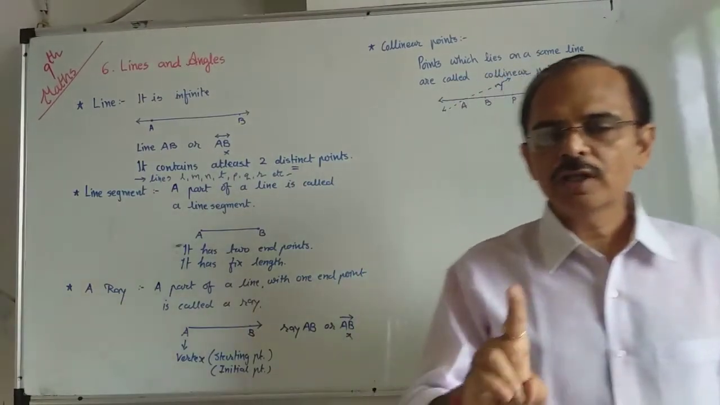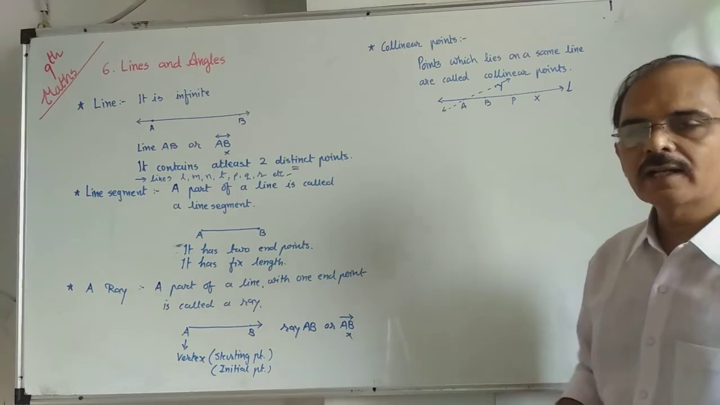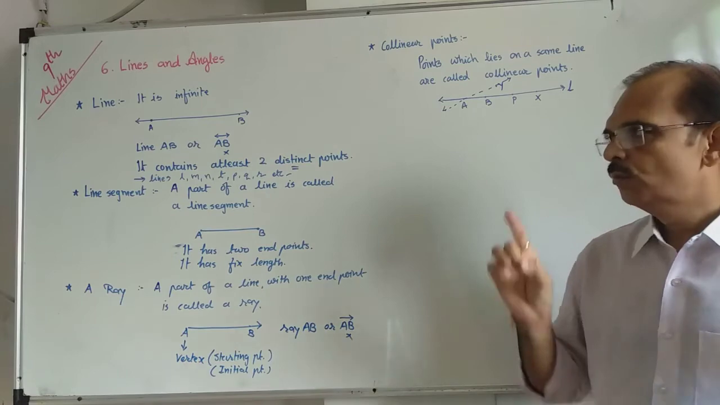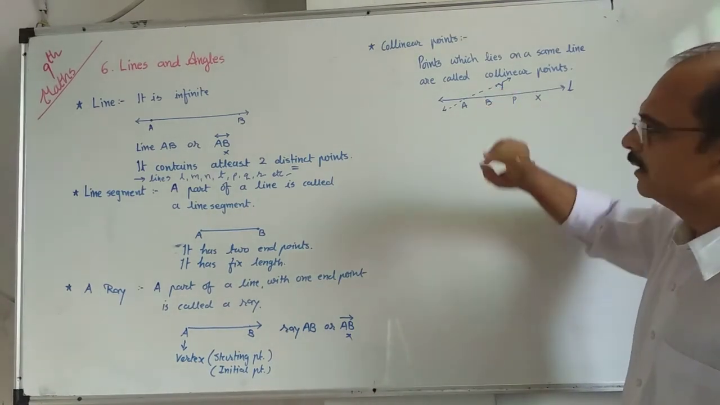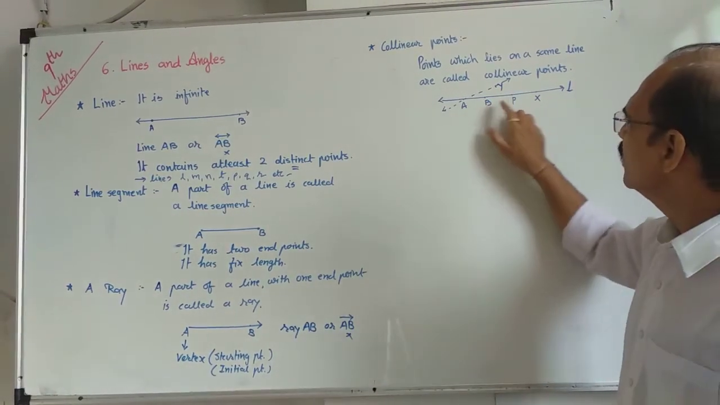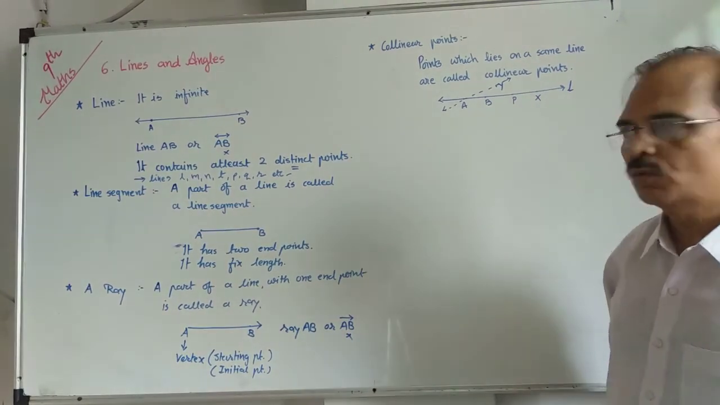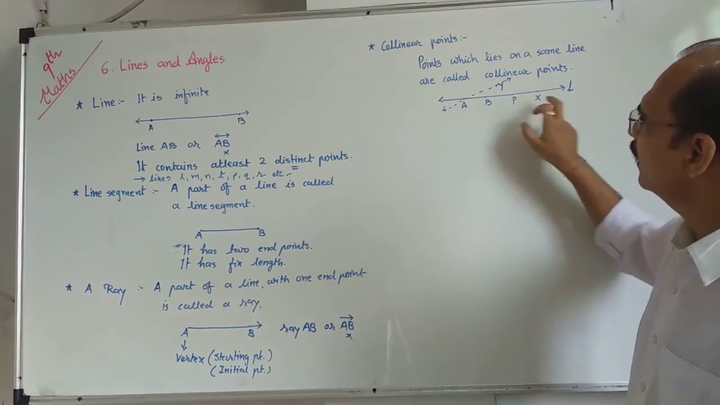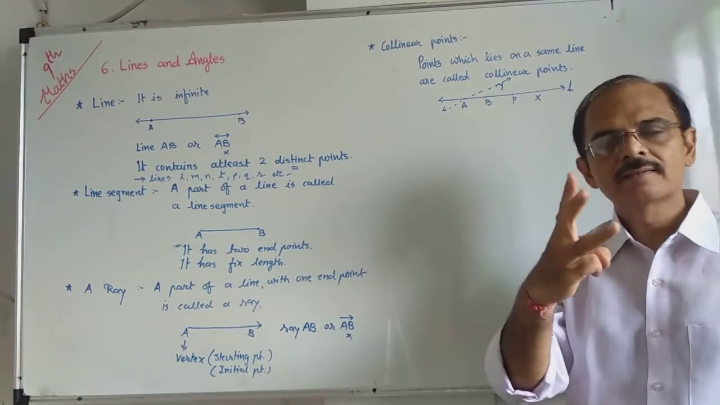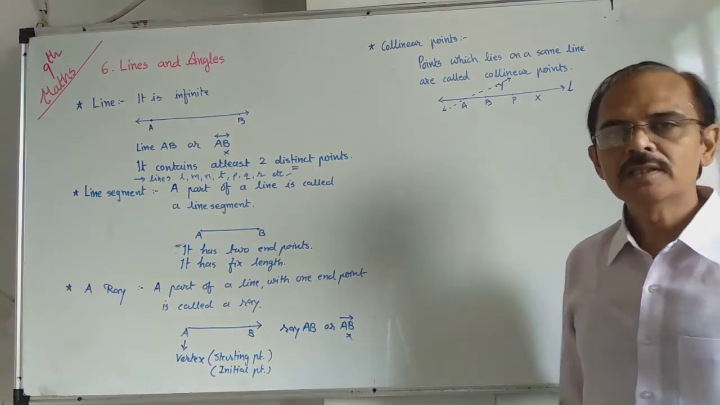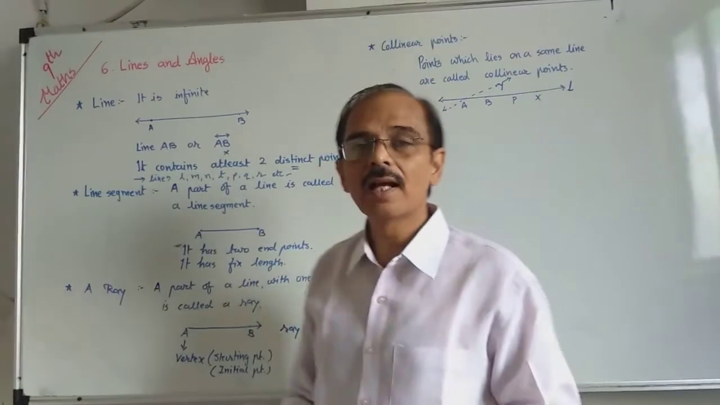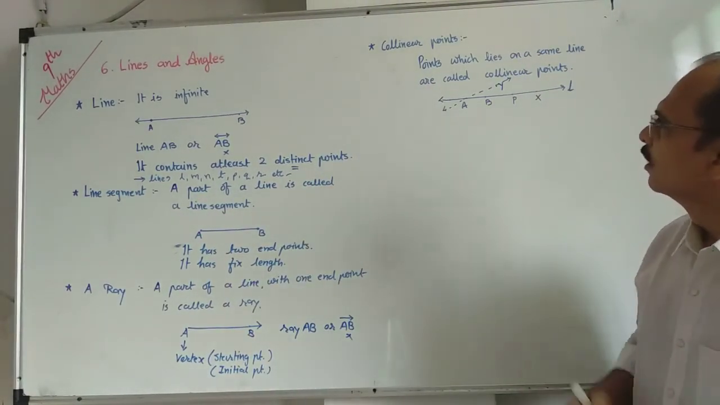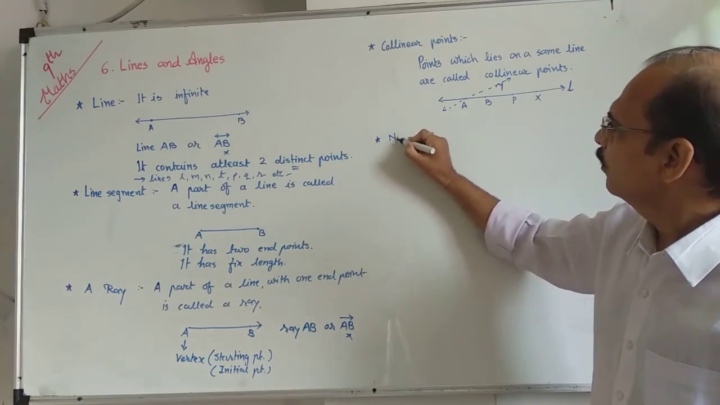Understand? So if you want to say, according to this diagram, that Y is non-collinear, then it is wrong. You must say A, B, Y. These 3 points are non-collinear. B, P, Y. These 3 points are non-collinear. B, X, Y. P, X, Y. A, P, Y. A, X, Y. The triplets are non-collinear, because all these 3 points are not lying on the same line. Is it clear?